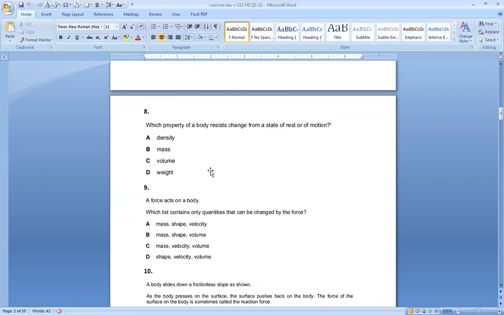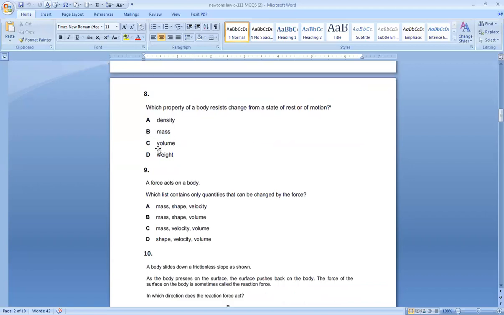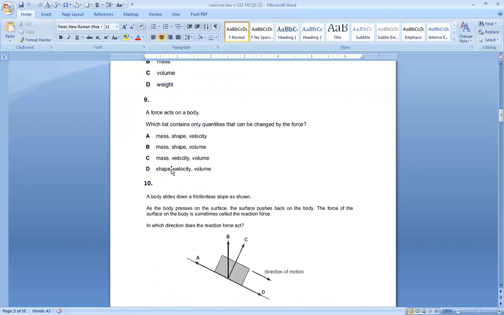Number 8, which property of a body resists the change for the state of rest or motion? It is inertia. Inertia depends on the mass, so a heavier object produces more resistance to change its state of rest or motion. So it is a property of inertia, it depends on mass.